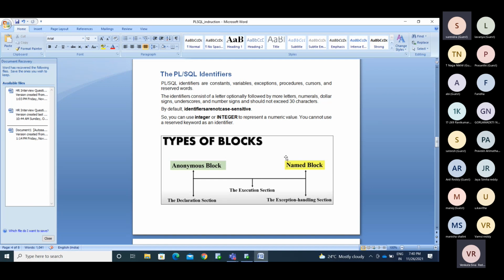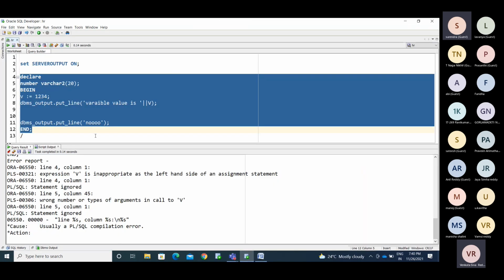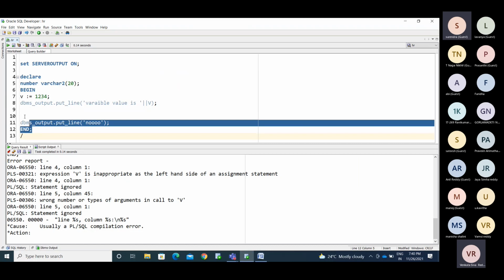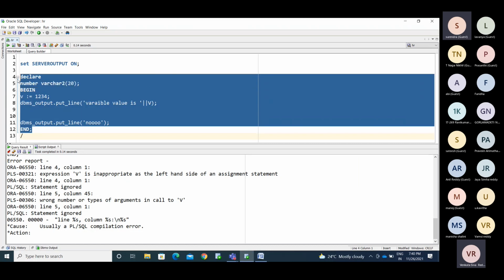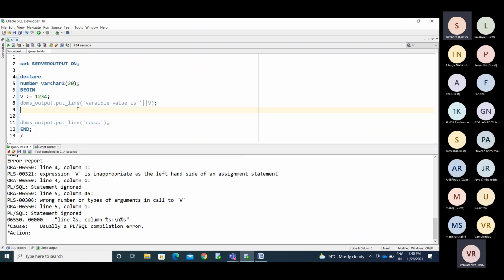Whatever block we have written now is an anonymous block. There is no name for this. If you want to make it a named block, we have the named block and the anonymous block. This is the anonymous block.